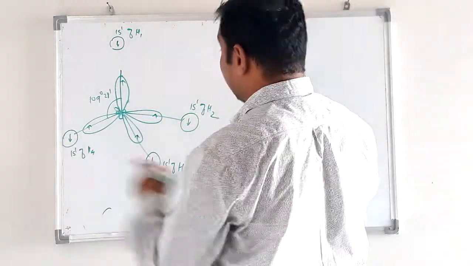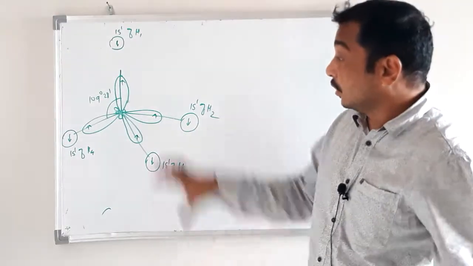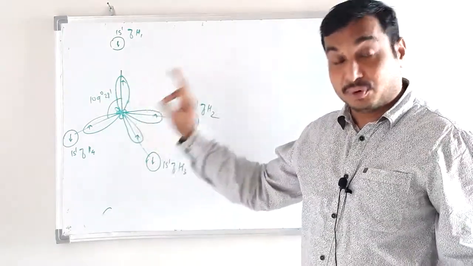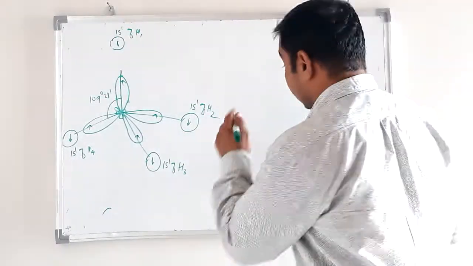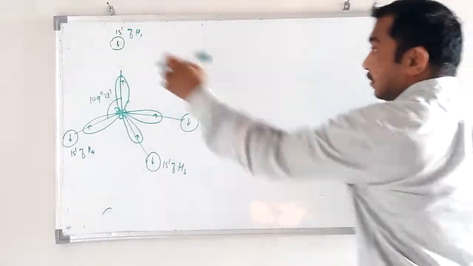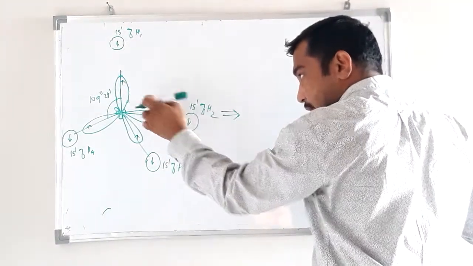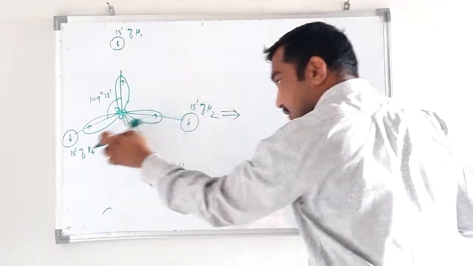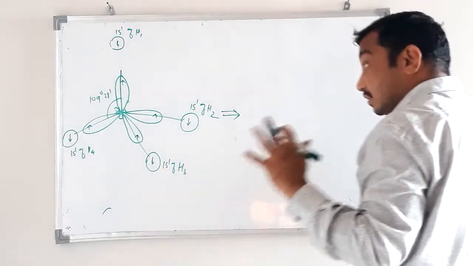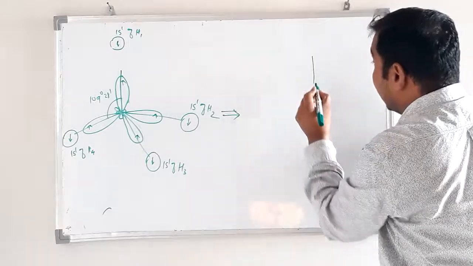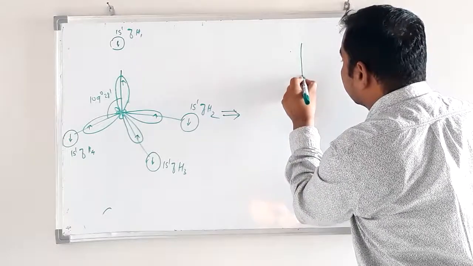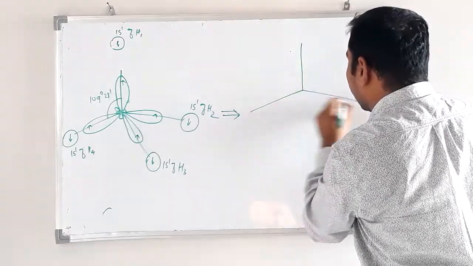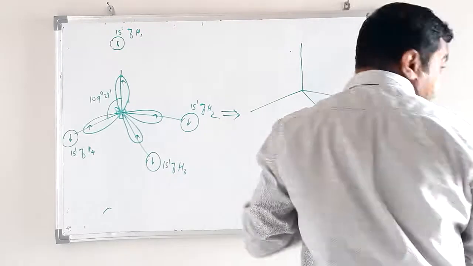Okay, these 4 orbitals overlap with the 4 sp3 hybrid orbitals of carbon. Now what do we get? See, this orbital overlaps with this, this with this, this with this, and this with this axially. This is axial overlapping, and see what we get, with tetrahedral geometry.